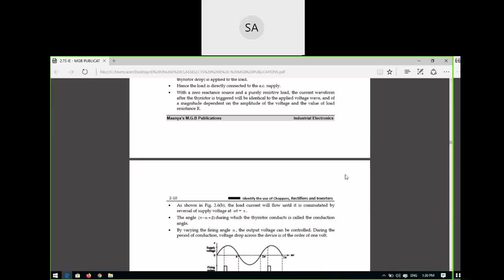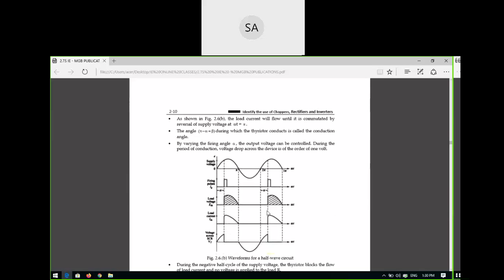Pi minus alpha is the conduction angle because in this period it will conduct. Here it starts to conduct, that means it is triggered on. The pulse is given here. See here the voltage across the SCR. The voltage is rising in this period. After this voltage rises, you apply a trigger pulse. That means the SCR is on, and the voltage across the SCR is zero.